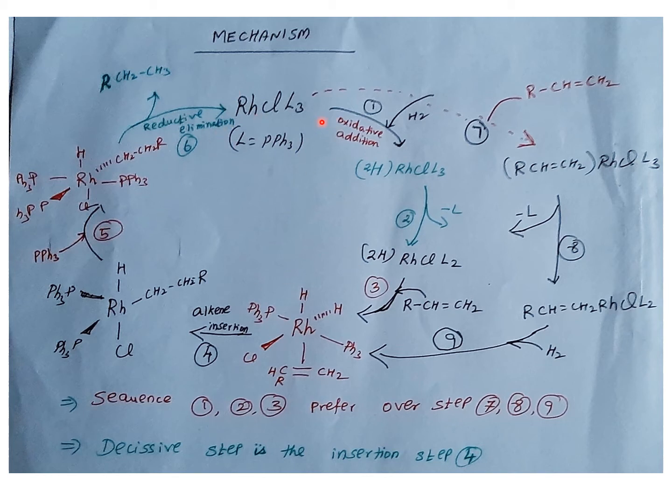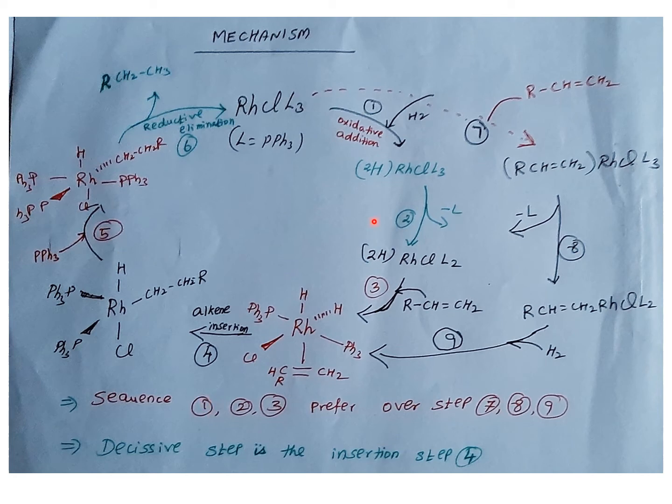Okay, and the important thing is you can see that the reaction can also proceed by coordination of olefin first instead of oxidative addition. Then subsequently the phosphine ligand can leave from the rhodium center, and then oxidative addition of hydrogen can occur, forming the intermediate, and the subsequent steps follow in a similar fashion.